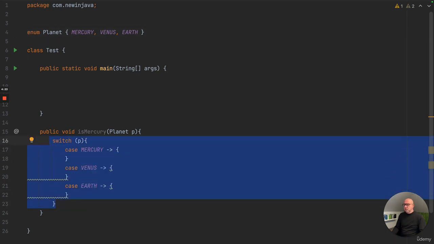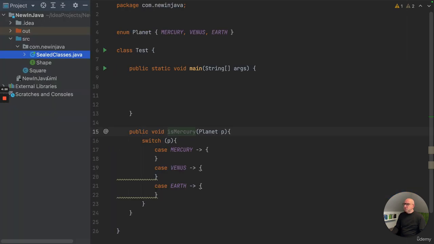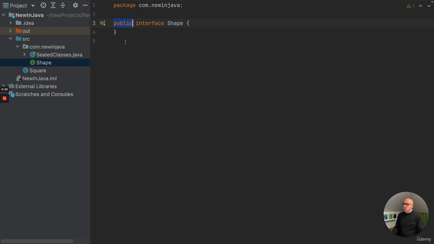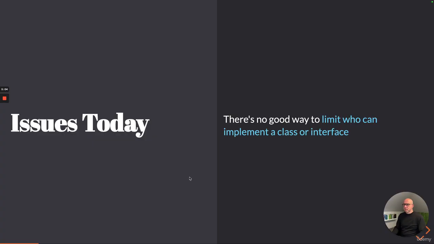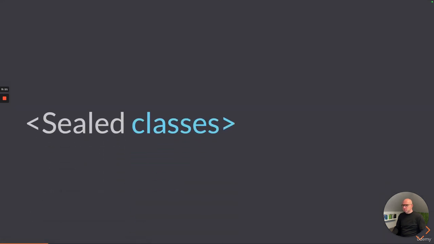The problem in general is that Java always assumes that you can extend from an interface. When you define the interface Shape, you can always extend from it, but you can never limit it. This is where sealed classes and interfaces provide a solution. So basically the issue today is that there's no way to limit who can implement a class or interface. So let's have a look at sealed classes.